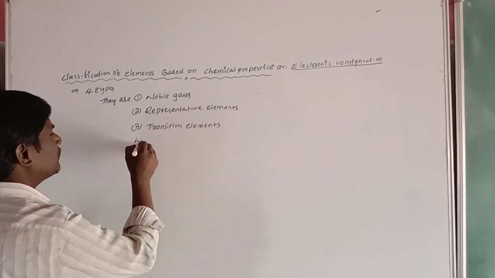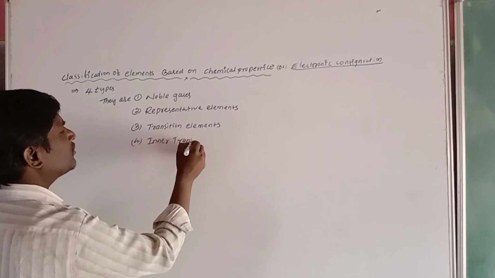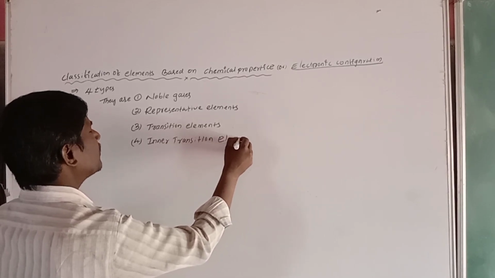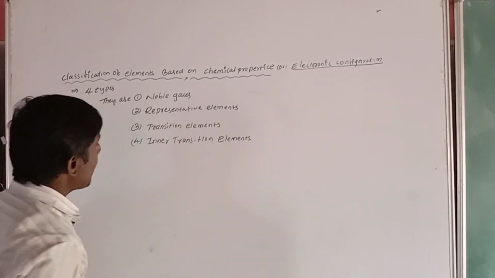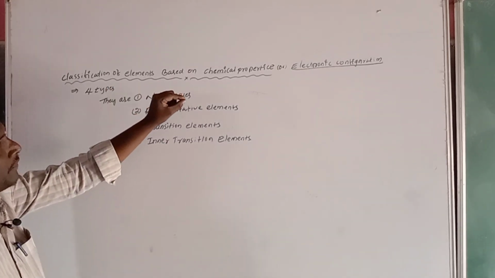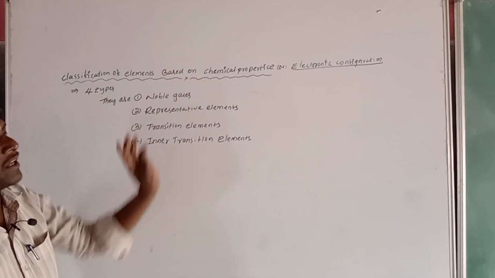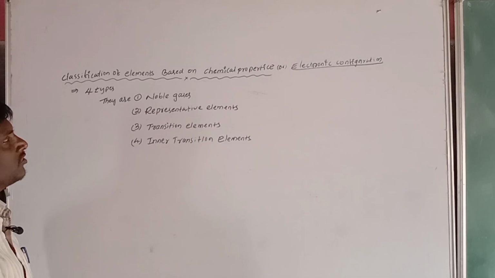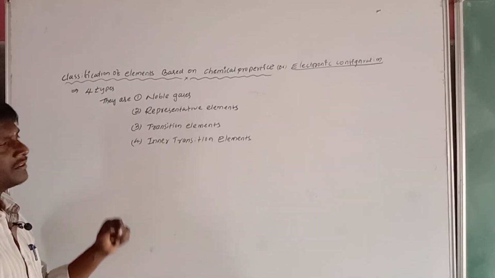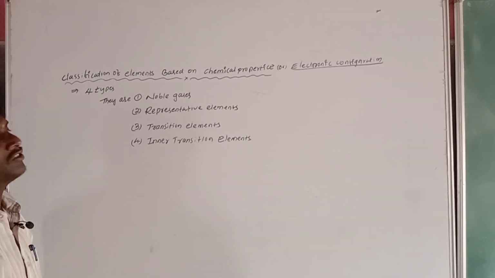And fourth one, inner transition elements. Based on chemical properties or electronic configuration, the elements are classified into 4 types: noble gases, representative elements, transition elements, inner transition elements.